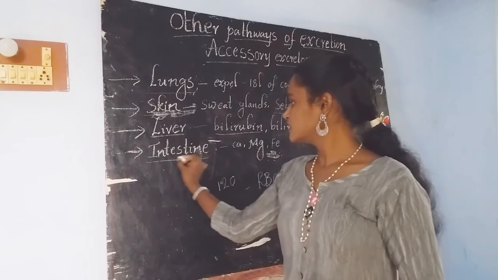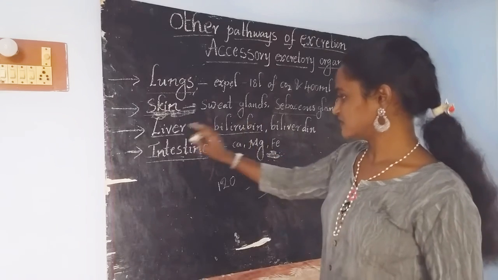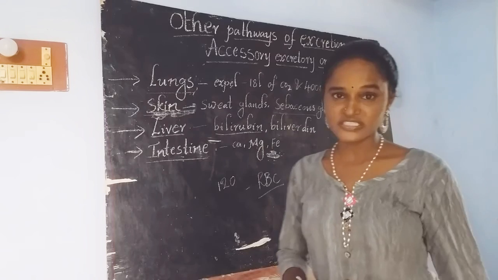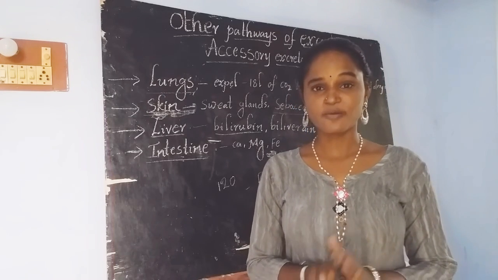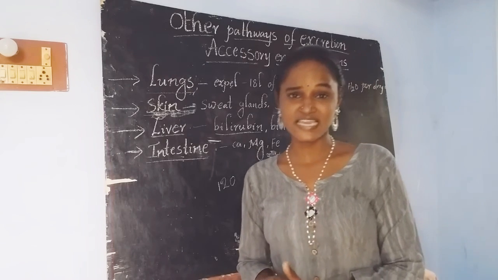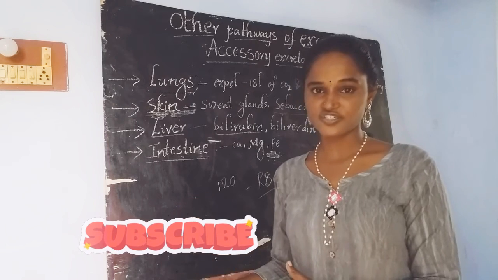If we talk about the intestine, here we just have an idea. Biliverdin and bilirubin are eliminated from our body in the form of bile. Bile is secreted into the intestine, and finally reaches the large intestine.